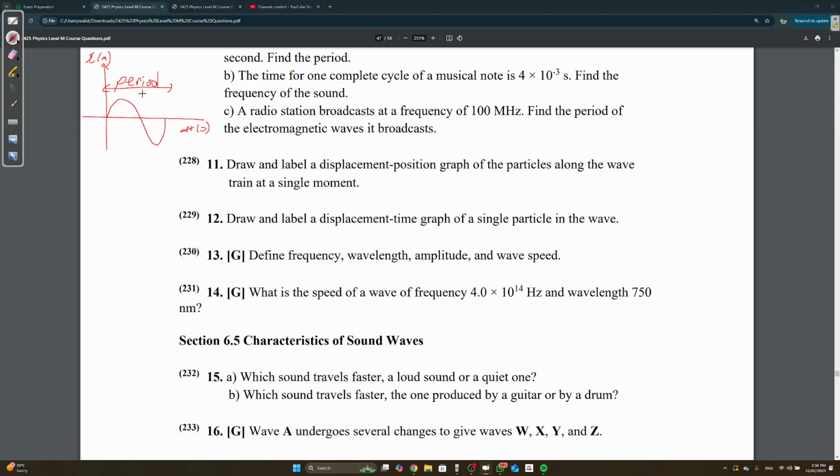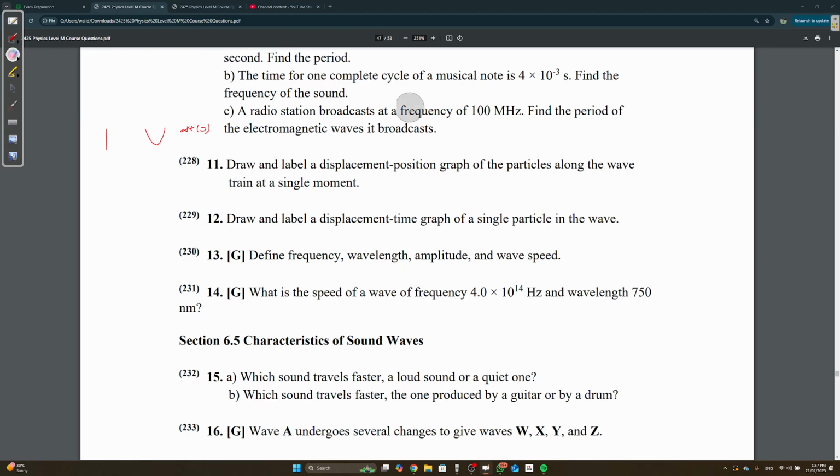I said this in my quiz last time in the wave CA. Actually, the opposite: in the quiz they gave displacement time, and I told you that in the exam it's going to come displacement position, and that the length of one wave is going to be wavelength. Still, people managed to get it wrong. I told you literally the question was going to come, and people got it wrong.